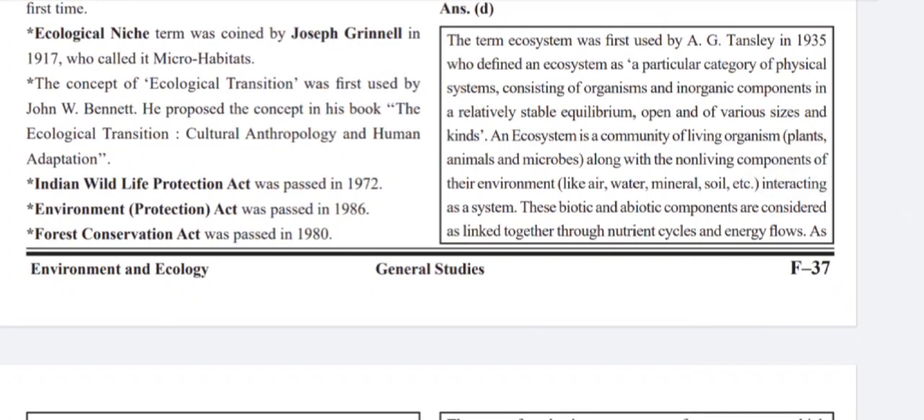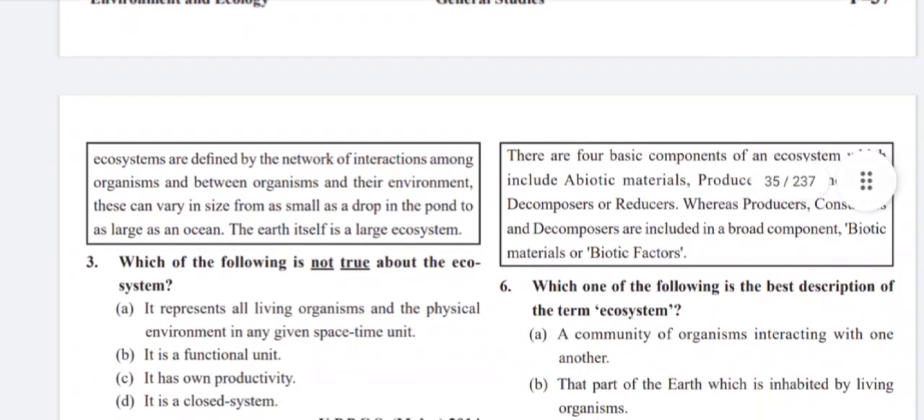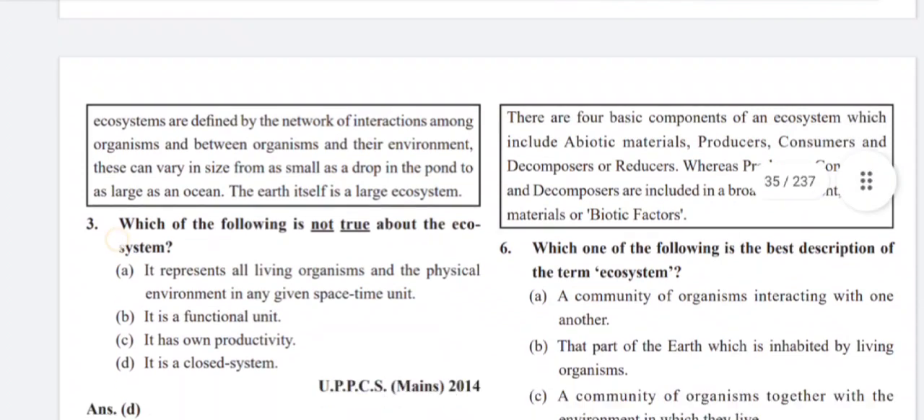An ecosystem is the community of living organisms, that is, plants, animals, and microbes, along with the non-living components of their environment, like air, water, minerals, soil, etc., interacting as a system. These biotic and abiotic components are considered as linked together through nutrient cycles and energy flow. As ecosystems are defined by the network of interaction among organisms and between organisms and their environment, these can vary in size from as small as a drop in the pond to as large as an ocean. The earth itself is a large ecosystem.